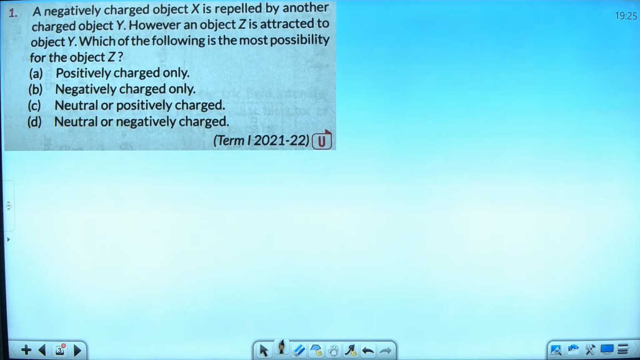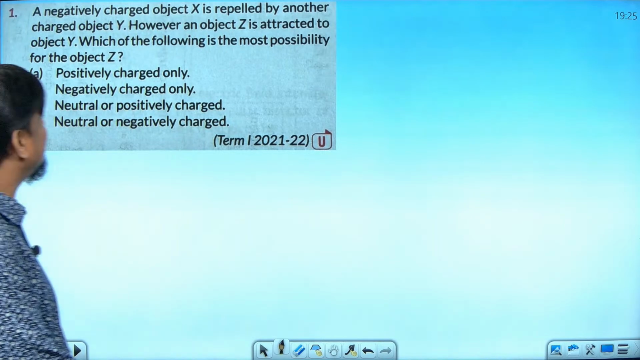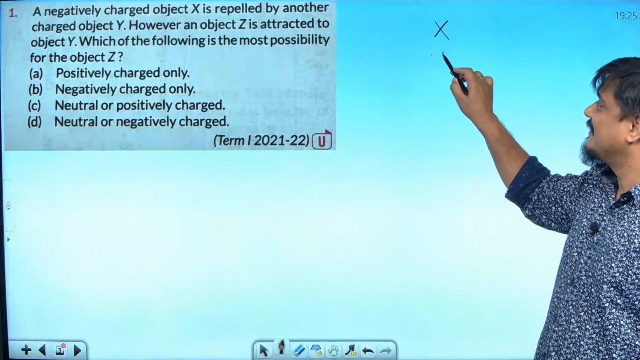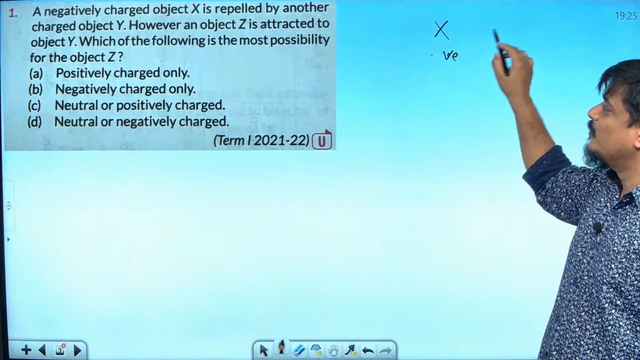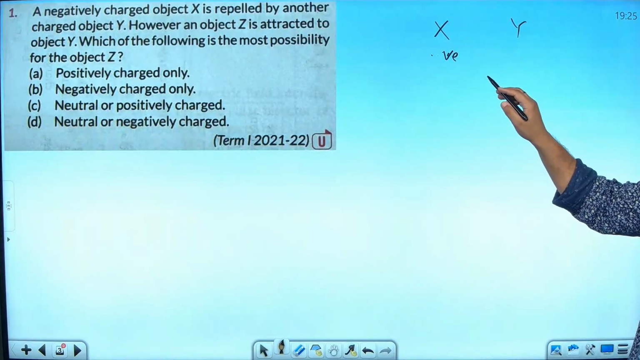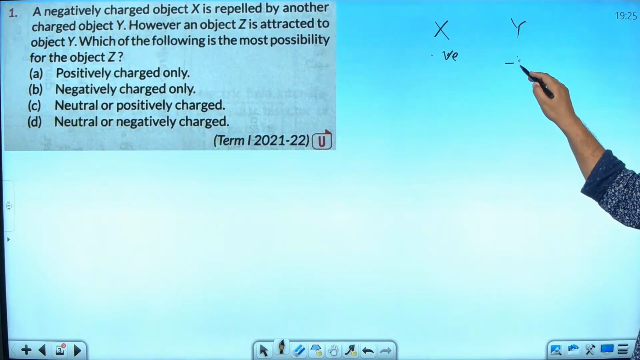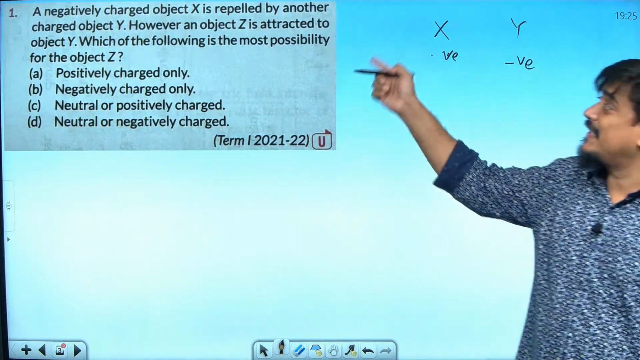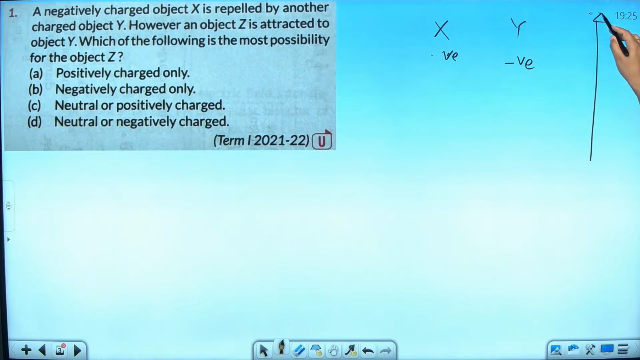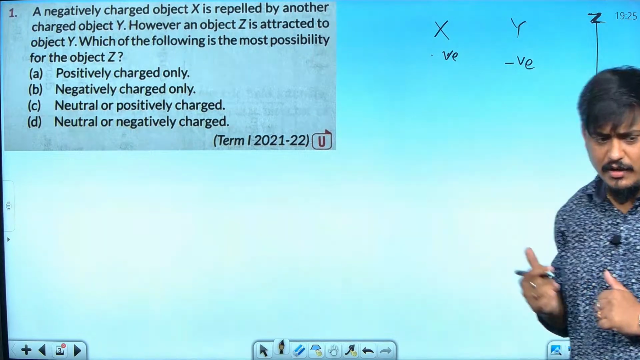A negatively charged object X is repelled by another charged object Y. X is what charge? Negative charge. It is repelled by whom? Y. So what will be Y's charge? Repelling, no? Y should be negative only, obviously. However, an object Z is attracted to the object Y. Now please pay attention. So if there is an object Z and it is getting attracted to Y, you are saying it must be positive? Yes, obviously correct. But what if it is neutral? It will not get attracted.